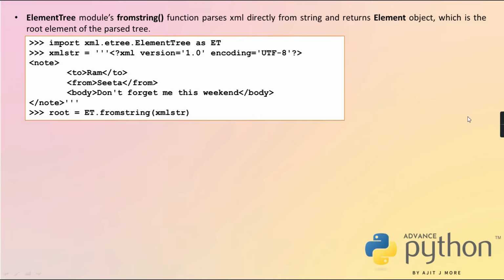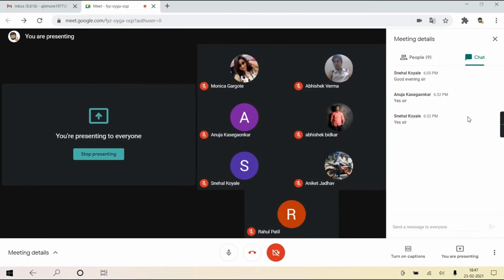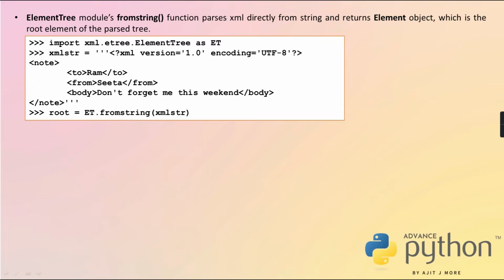So till here, if you have understood, please quickly give me the confirmation. Yes, sir. Sure? Okay. The basic idea you got it. You can load the XML document from a file also and from a string also. And I hope that is clear to you guys. Object of ElementTree and object of Element. Okay? Now coming to the next thing. Now we get an object of Element.